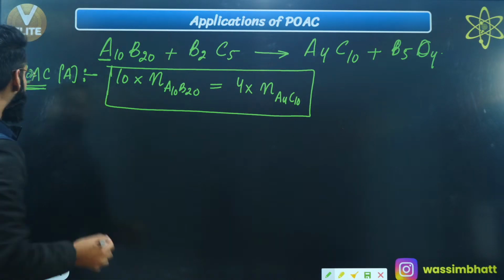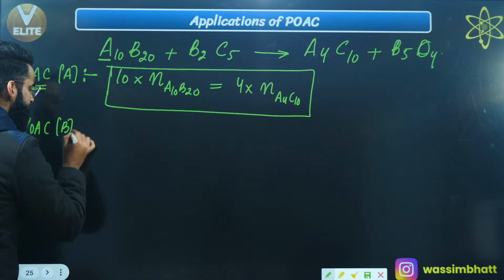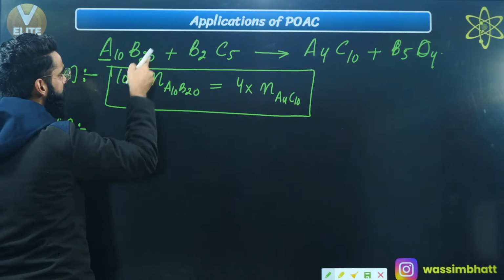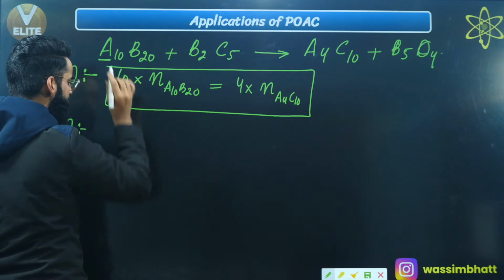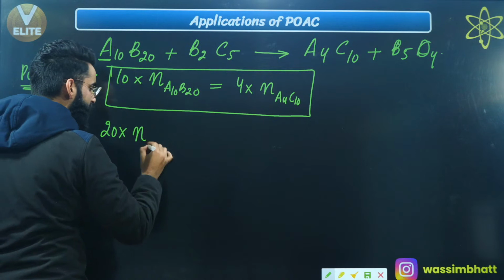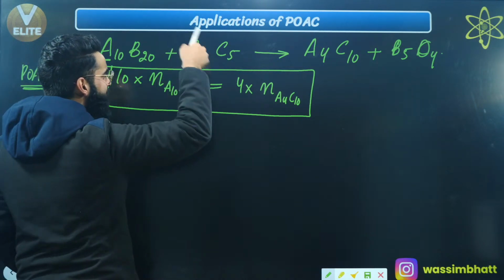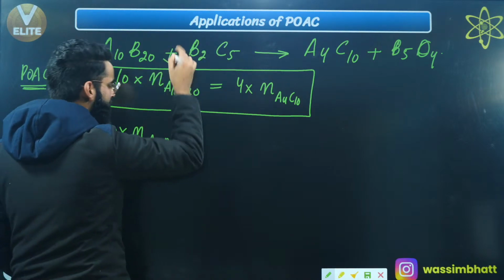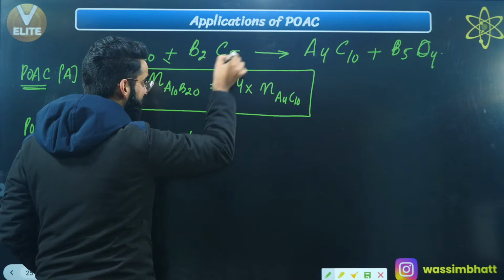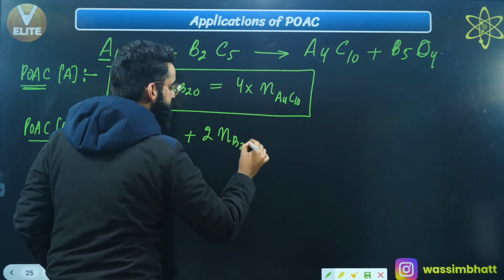Similarly, you can write the POAC equation for atom B as well. Have a look. Do we have B right here? Yes, we have got B. And how many atoms of B do we have? We have 20 atoms of B. So I'll be writing 20 multiplied by the number of moles of this whole compound, which is A10B20. Do we have B over here? Yes, we have B over here, and the sign in the middle is plus, right? How many atoms of B? 2. So 2 multiplied by the number of moles of the whole compound, the number of moles of B2C5.